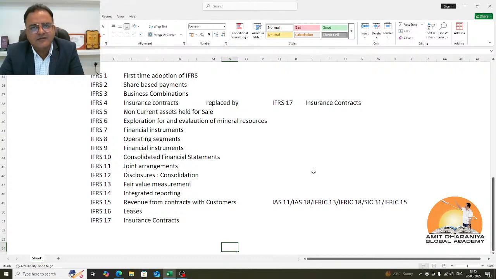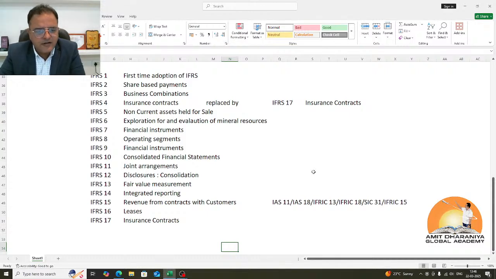It specifically mentions which accounting standards will not use IFRS 13 fair value measurement. So do not try to apply it everywhere. Be very careful about which accounting standards it is applicable to, which it is not applicable to, and how it is supposed to be measured. So look for the highest and best use of an item, and then we try to arrive at its fair value.